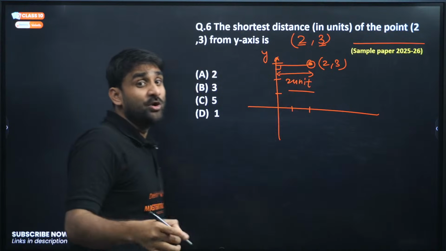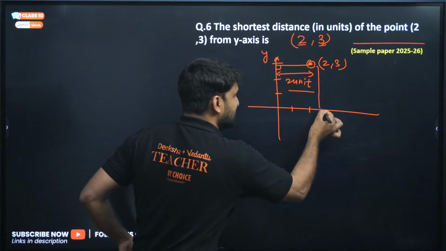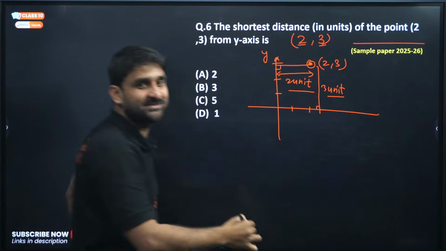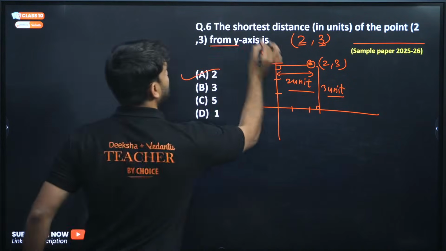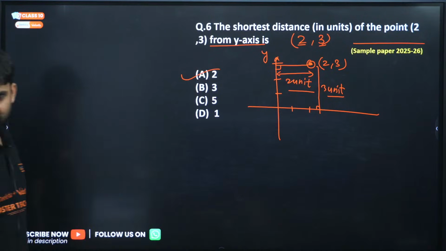But if I ask you, what is the shortest distance from the x-axis? From the x-axis, this will be the answer. So this will be 3 units. So the answer will be 2 units because the question is about the y-axis. I hope everything is clear.